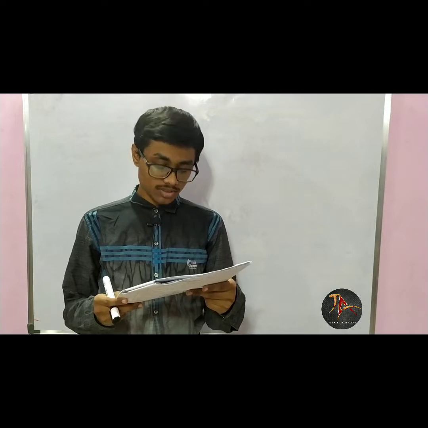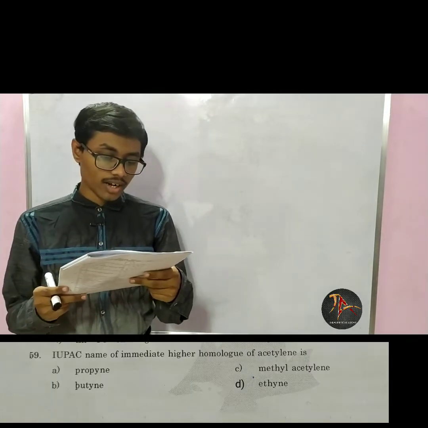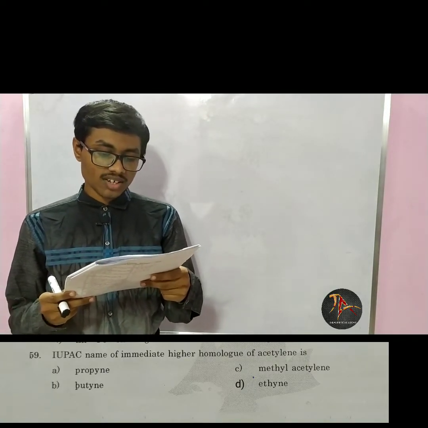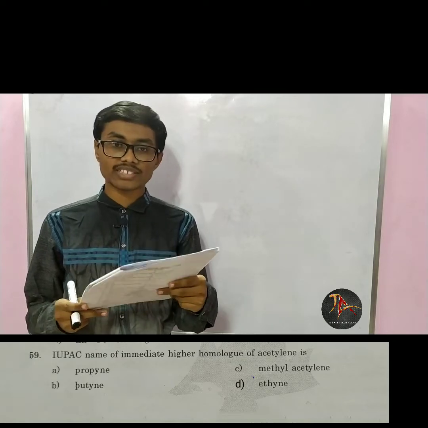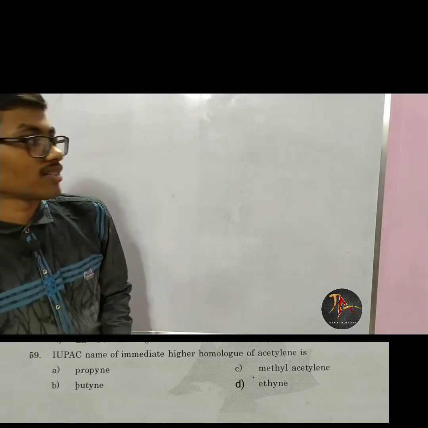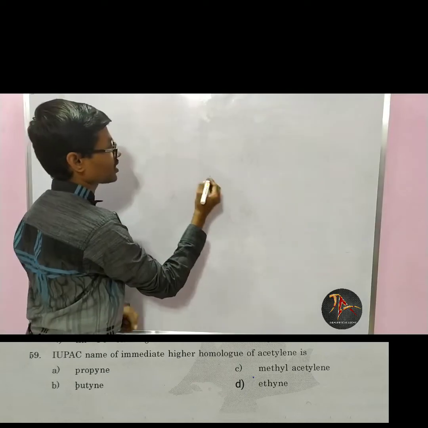Now in the next question, it is asked: IUPAC name of the immediate higher homologue of acetylene. Now what is acetylene?